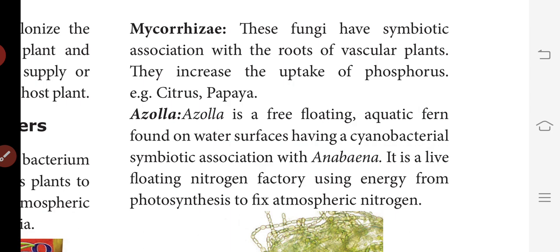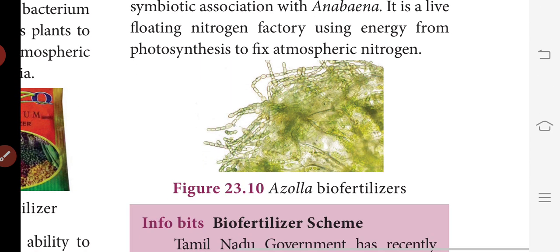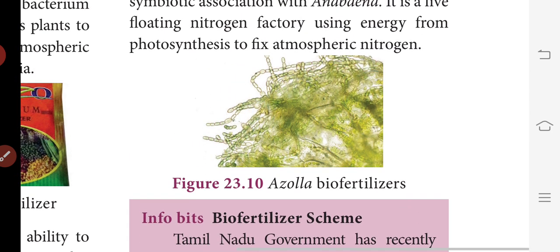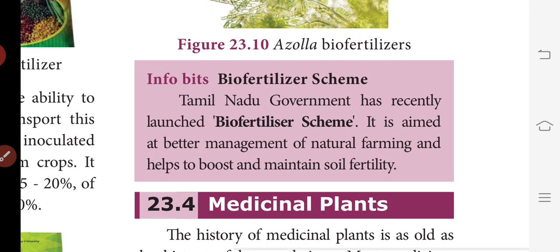Anabaena. It is a live floating nitrogen factory, using energy from photosynthesis to fix atmospheric nitrogen. See the information bit. This is the picture of Azolla biofertilizer. The Tamil Nadu government has recently launched a biofertilizer scheme. It is aimed at better management of natural farming and helps to boost and maintain soil fertility.